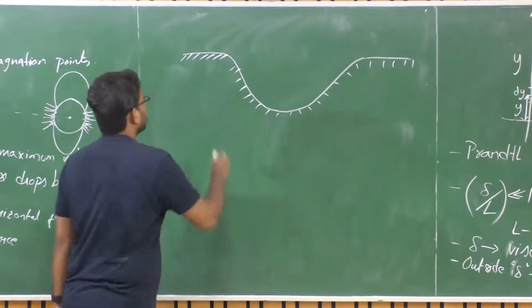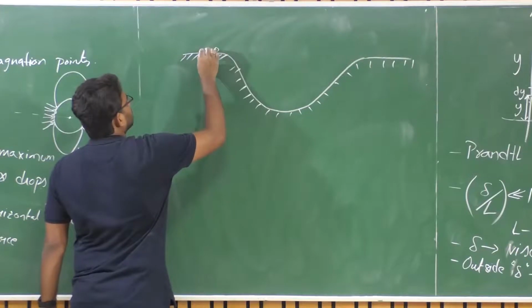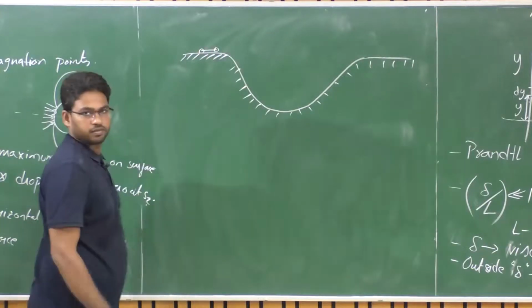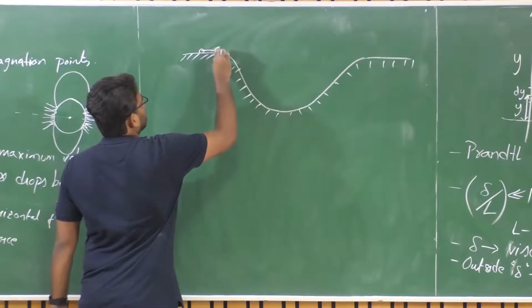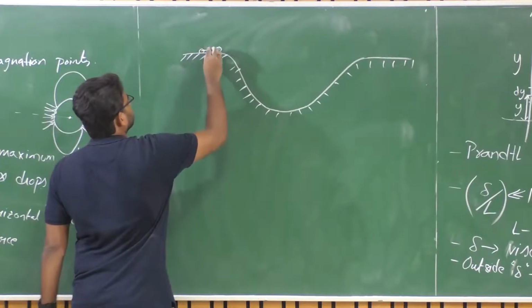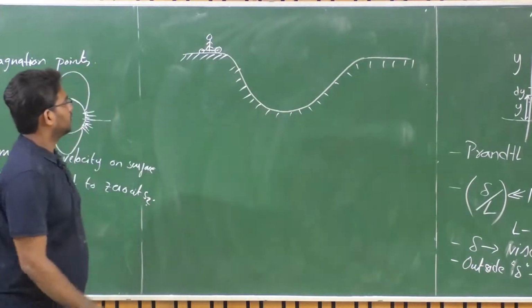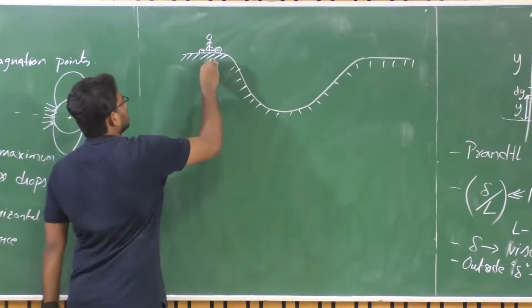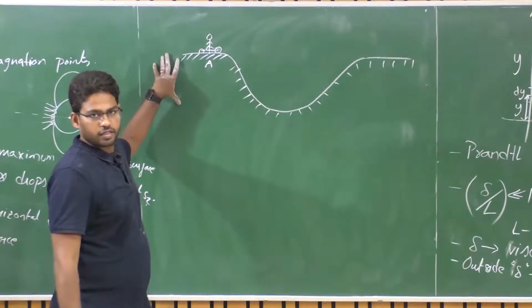Let's say I'm on this skating board. Let's say this is point A, which is at a height h, so it possesses some potential energy definitely.